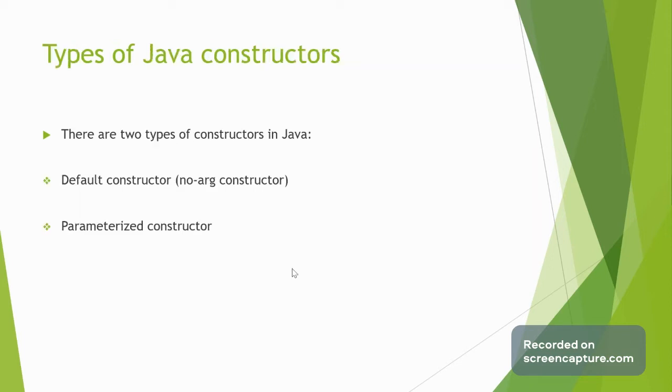Now we will study Java constructors, meaning the types of constructors. There are two types of constructors in Java. One we already discussed, that is the default constructor. A default constructor is a constructor which doesn't have any arguments. For example, class A is there, and in class A, the constructor we are creating has the class name A with no parameters. And one more is the parameterized constructor, meaning a constructor with parameters.